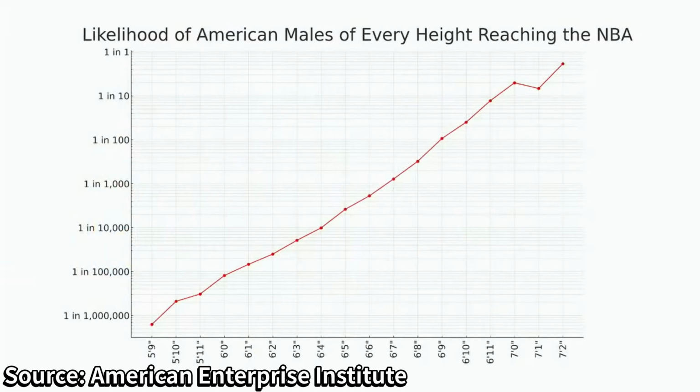In fact, here's a data analyst talking about it. This is a chart, likelihood of American males of every height of reaching the NBA, where each inch roughly doubles your chances of reaching the NBA.